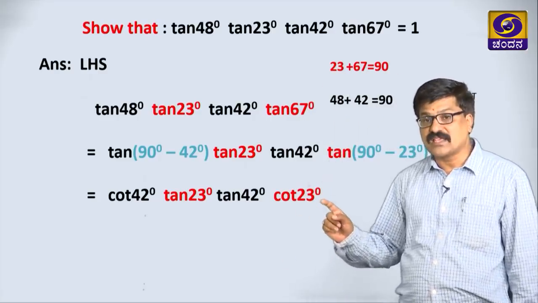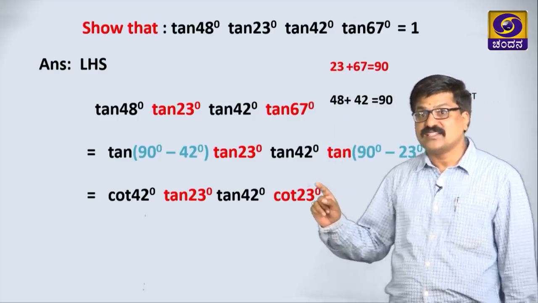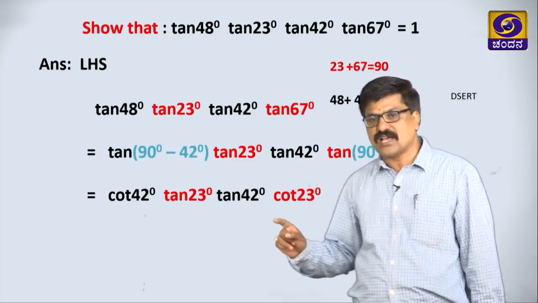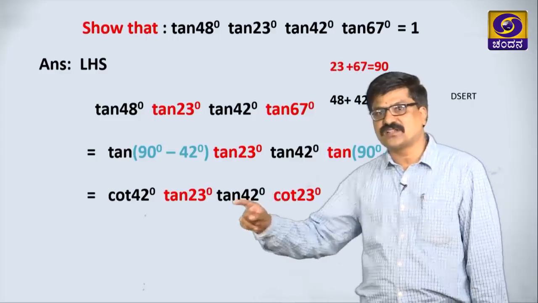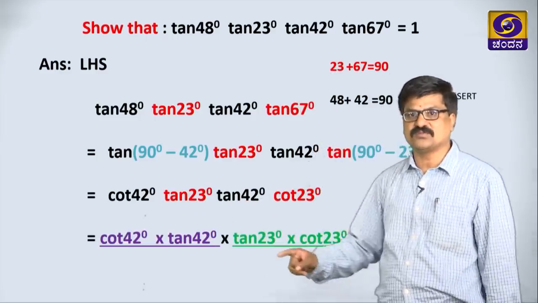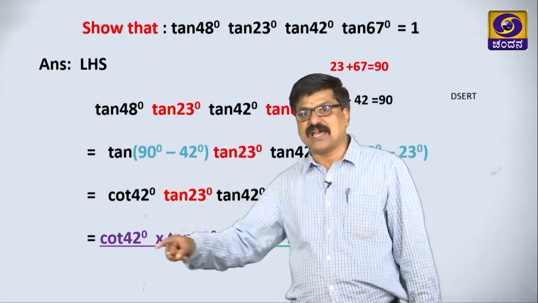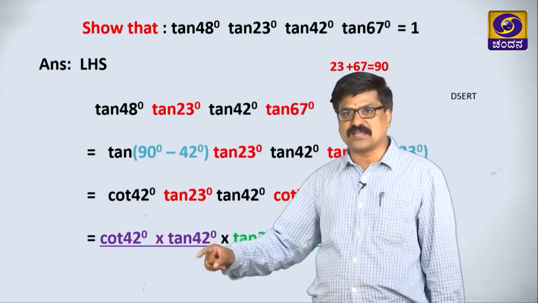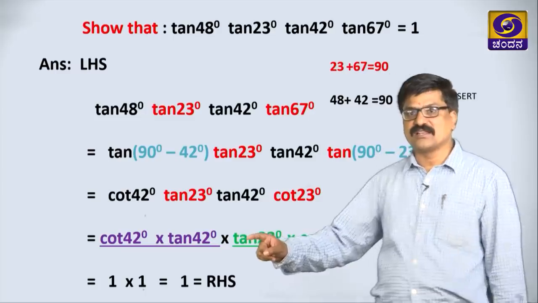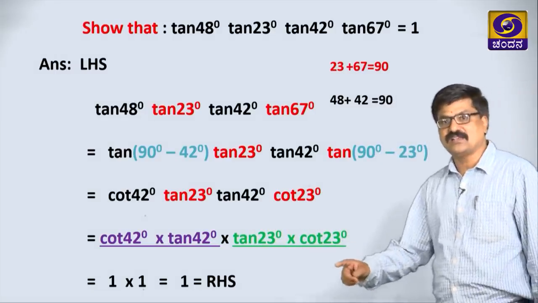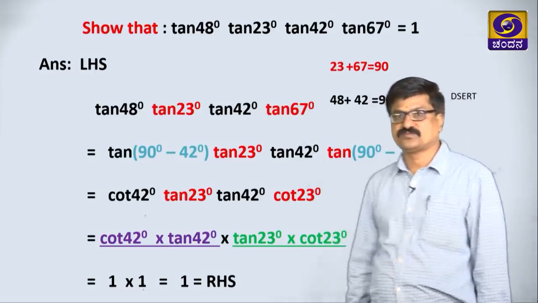Then make a group where the angles are same. This is 23, this is 23, I am making one group. This is 42, this is 42, another group. See, the angles are same, but here tan, here cot means reciprocal, their product is 1. Similarly, the product of these two is 1, therefore 1 into 1 is 1, hence it is RHS.